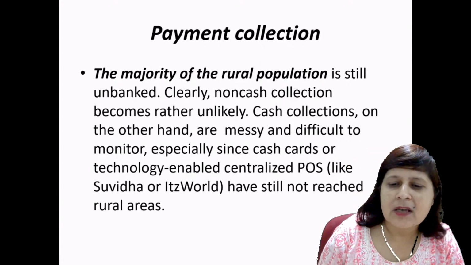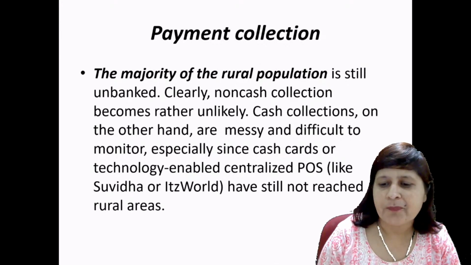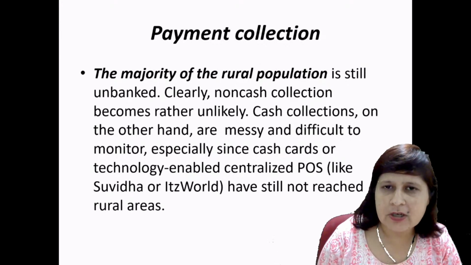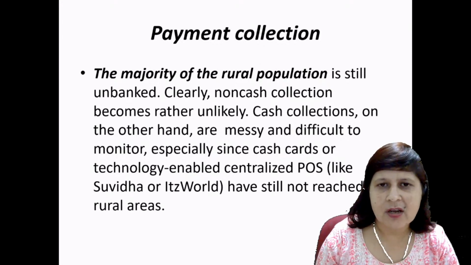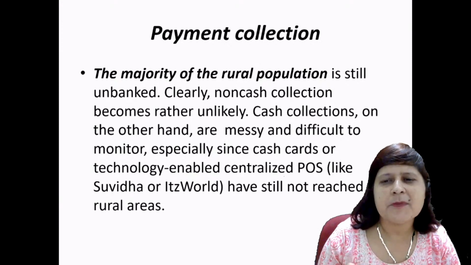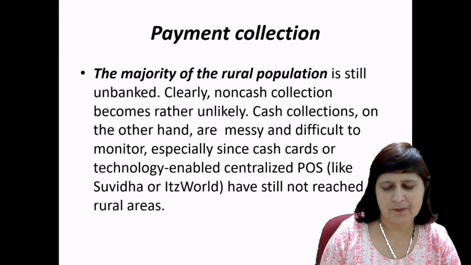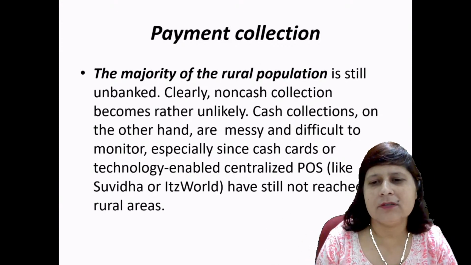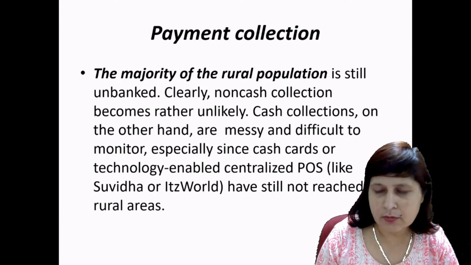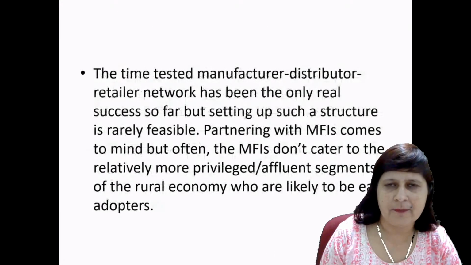So it becomes difficult at times to collect the cash, or to monitor that cash collection, right? So this payment collection in rural areas at times becomes complicated, difficult. Then companies have to employ manpower to keep track of the payment collection.